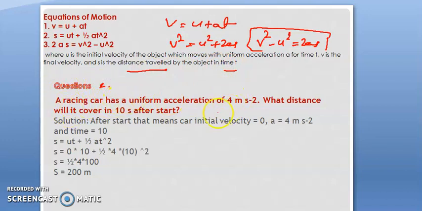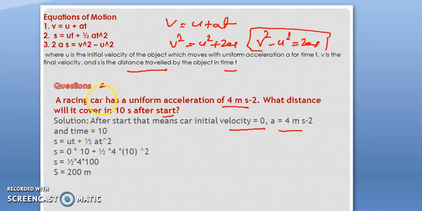A racing car has a uniform acceleration of 4 meter per second square. What distance will it cover in 10 seconds after the start? So after the start, that means the initial velocity will be 0. Acceleration is already given, 4 meter per second square, and time is t.